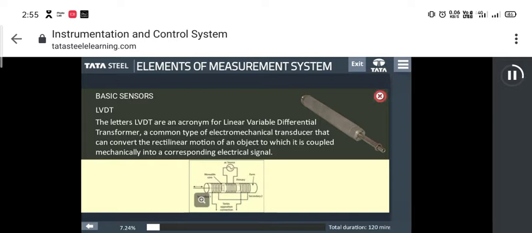First, LVDT. The letters LVDT are acronyms for Linear Variable Differential Transformer. It is a common type of electromechanical transducer that can convert the rectilinear motion of an object to which it is coupled mechanically into a corresponding electrical signal.